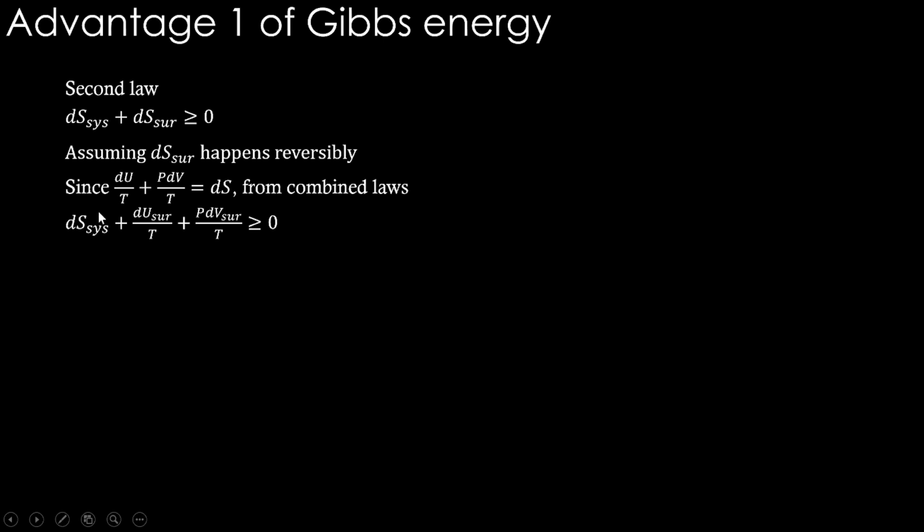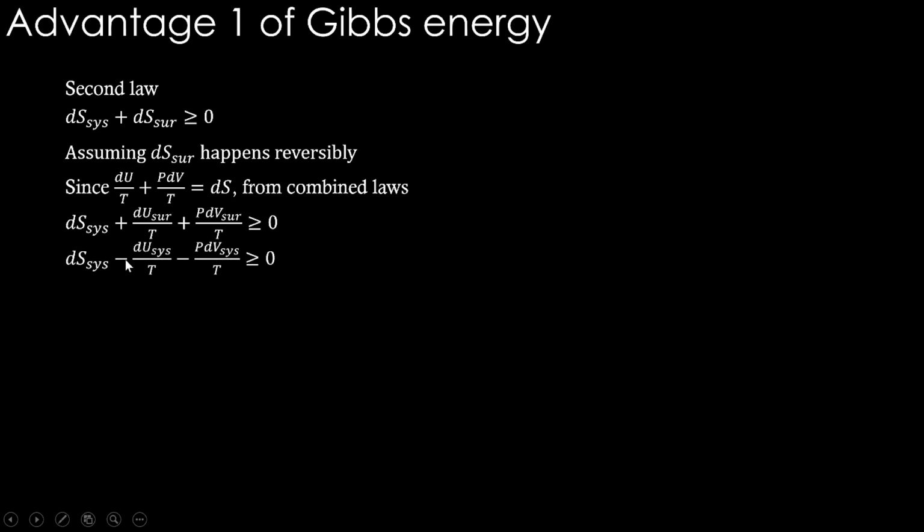dS system we don't know. If this is a process happening reversibly, we can happily use this combined law here also, but we don't know whether it is a reversible or irreversible process in the system. So for that generic case, we are doing this. For the surrounding, we can take it as the reversible case. For the system, we are not touching anything. dS system we are going to keep. Therefore, we will keep this symbol also. If it is an irreversible process, the entropy change of system plus surrounding will be greater than 0. We will keep that here. This equal symbol is only for the doubt that whether this side is also reversible. Okay, so let us keep it like that and proceed.